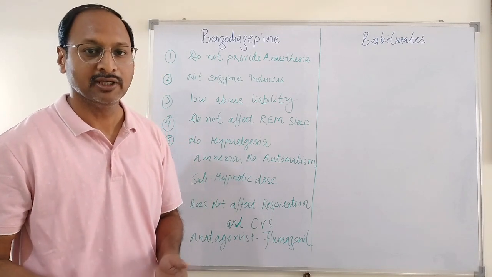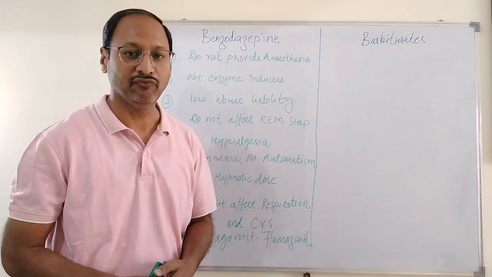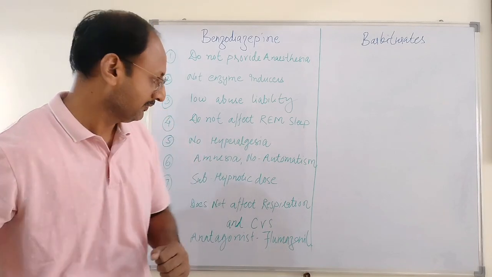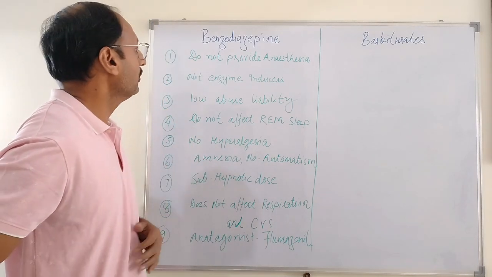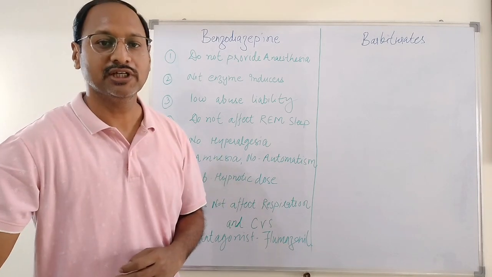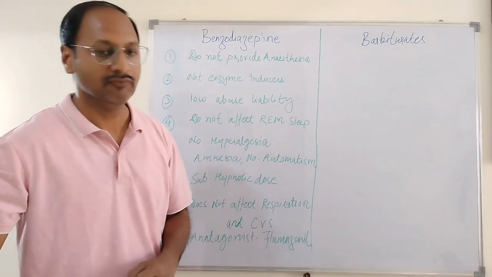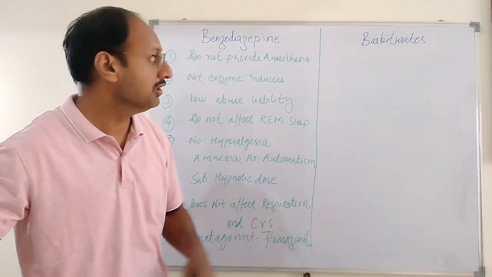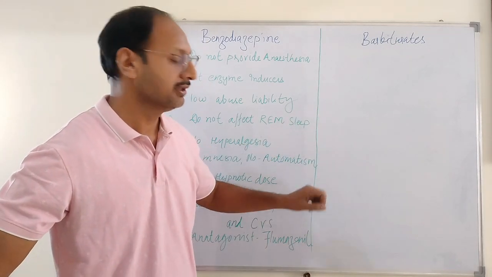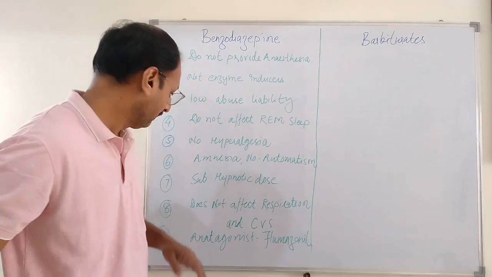The patient forgets whether he or she has taken the drug or not and takes it again and again, which leads to toxicity. Next, in subhypnotic doses, benzodiazepines can be used as anxiolytics, but barbiturates cannot be used for this purpose because barbiturates produce profound sedation, which is highly unacceptable.